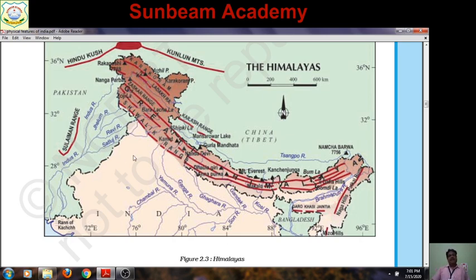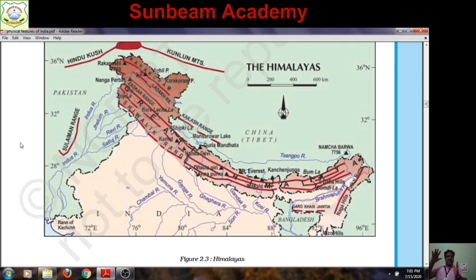So in examination, it is not necessary that the question for locating and labeling will be given directly, like locate Kanchenjunga. It can be asked, locate and label the following: the highest peak of India. So which peak do you have to locate? K2. K2 is higher than Kanchenjunga, and it is the highest peak of India, located in the Karakoram range. But if it is asked, locate and label the highest Himalayan peak of India, it is the Kanchenjunga, located in Sikkim. Name Kanchenjunga. Kanchan means gold.